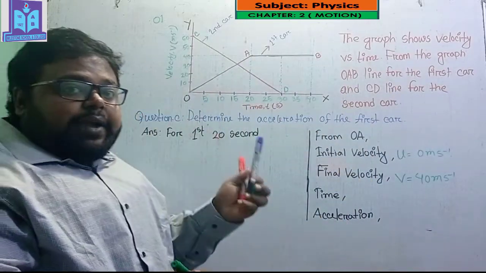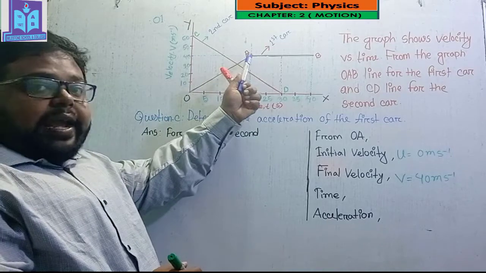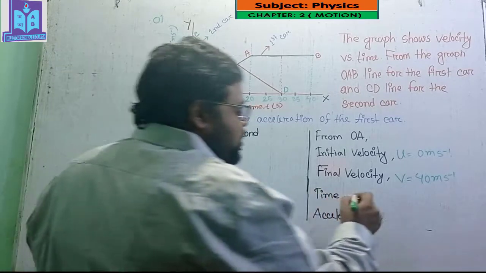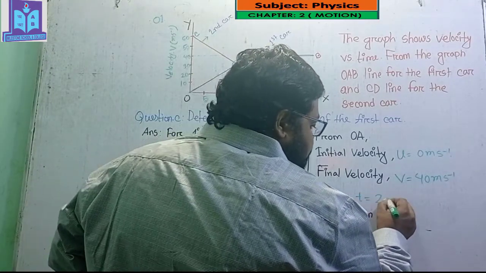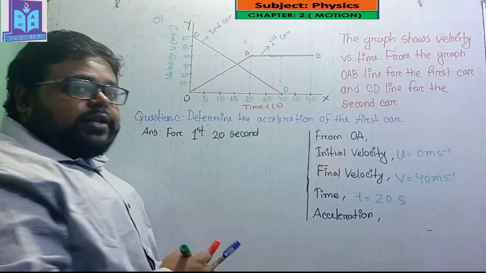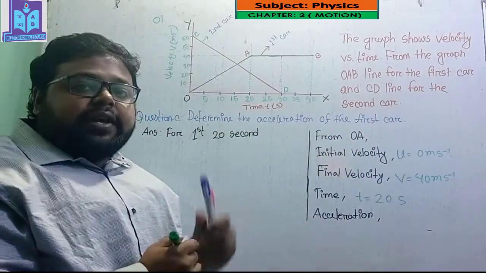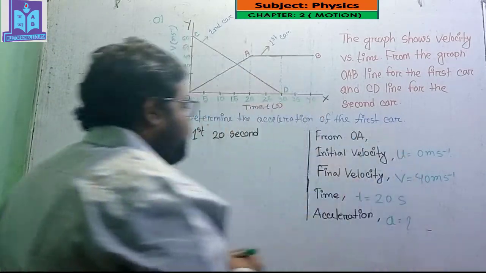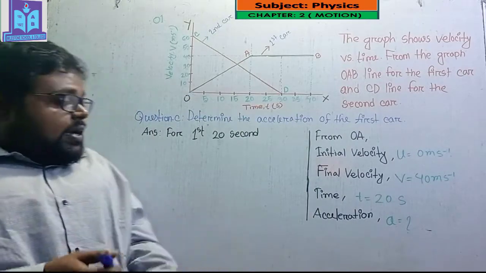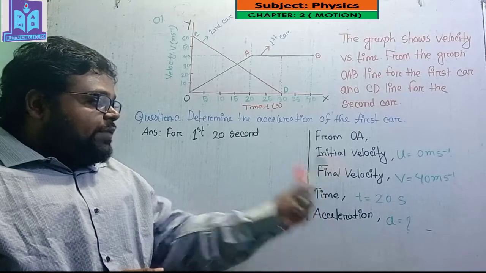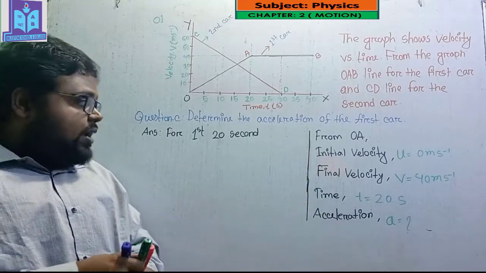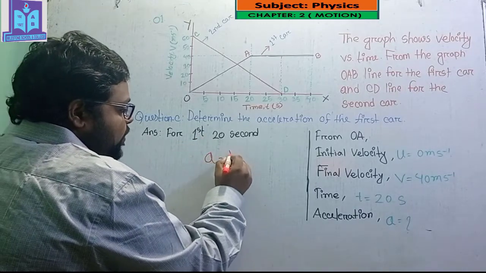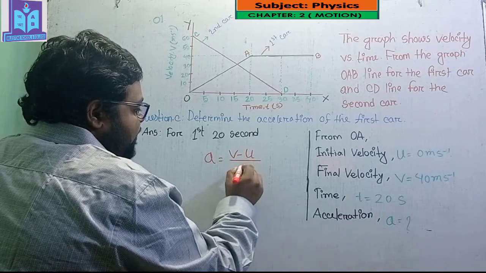The time between O and A is 20 seconds, so time t equals 20 seconds. And we have to find out the acceleration. So the acceleration a equals what? We know the relation between initial velocity, final velocity, time and acceleration: a equals v minus u divided by t.